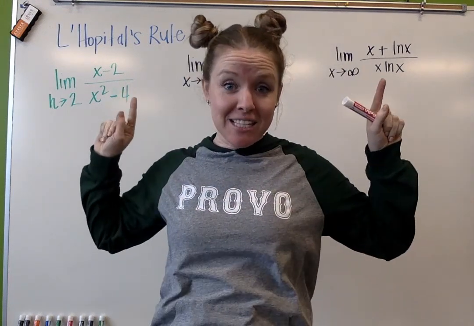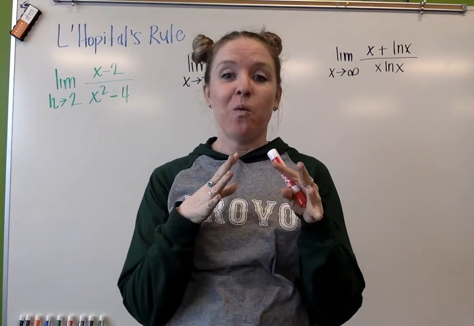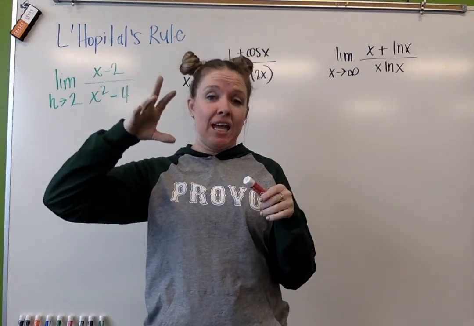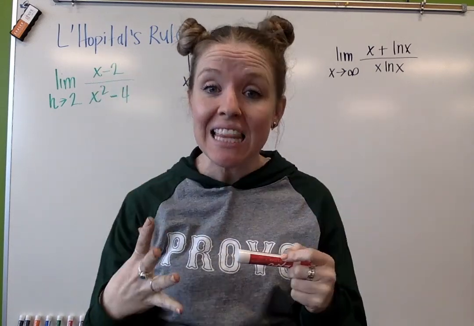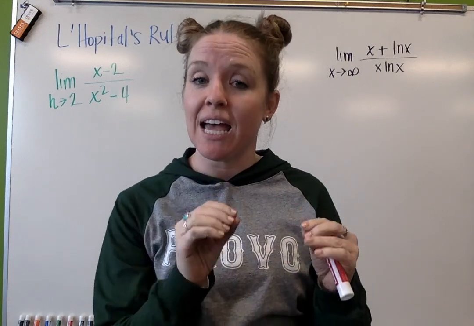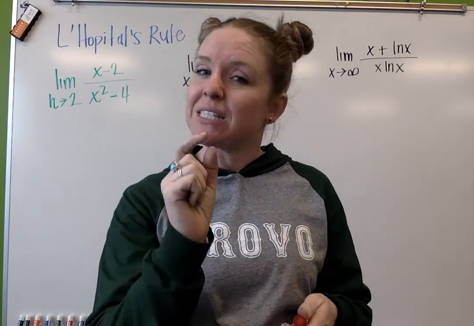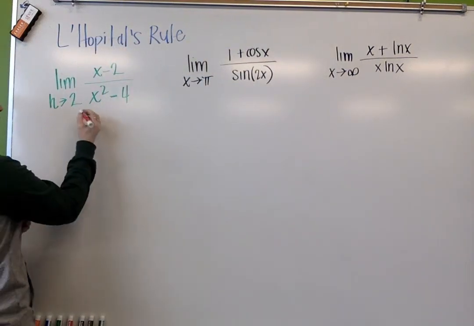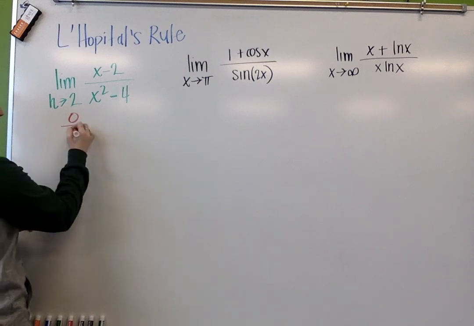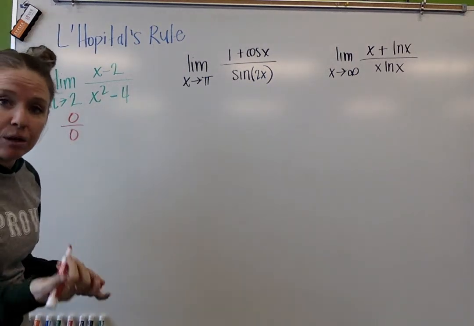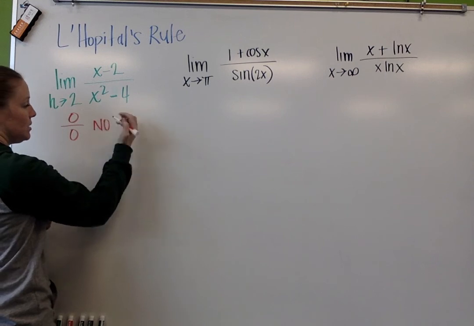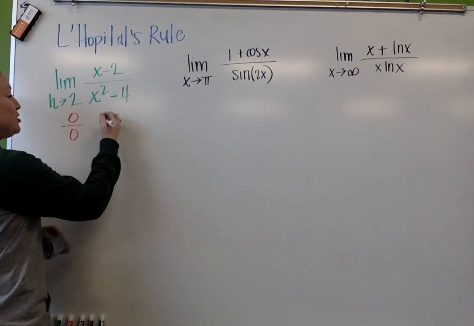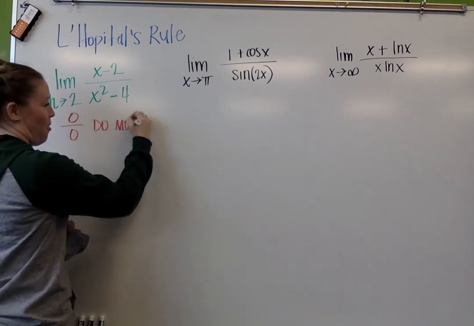If you remember limits from term 1, we evaluate a limit by plugging in 2 and we see what it equals. What that's going to tell us is what the graph is approaching as x gets closer and closer to 2. But sometimes we ran into some issues, like here. If I plug in 2, I'm going to get 0 in the numerator and 0 in the denominator. And when that happened, we decided that we needed to do more work.